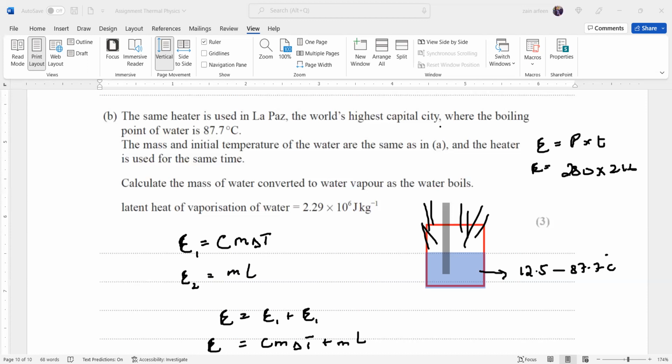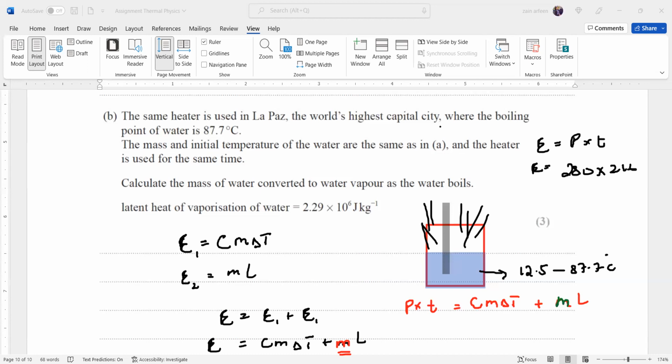And what we are finding is how much water is being evaporated, like converting to vapor. So this is the unknown which we are finding. So just substitute the value. It will be power into time is equal to cmΔT plus m into L. This m is what we are finding, like how much water is being vaporized.